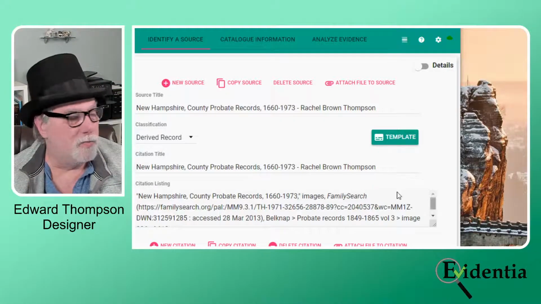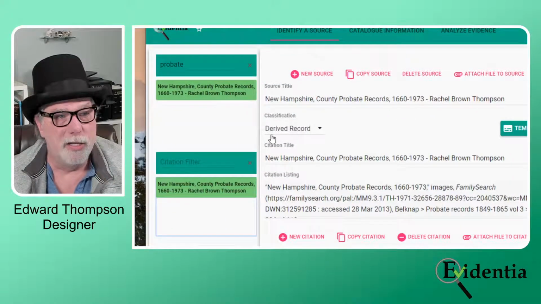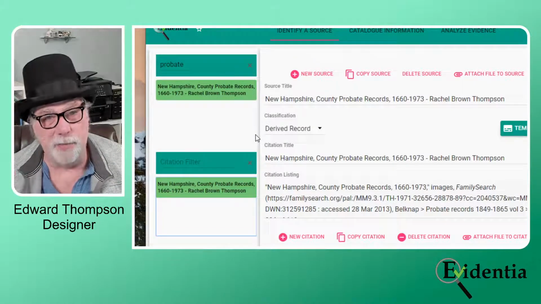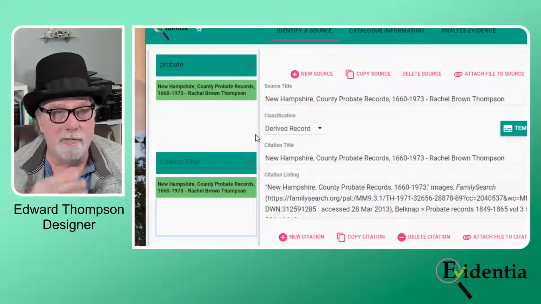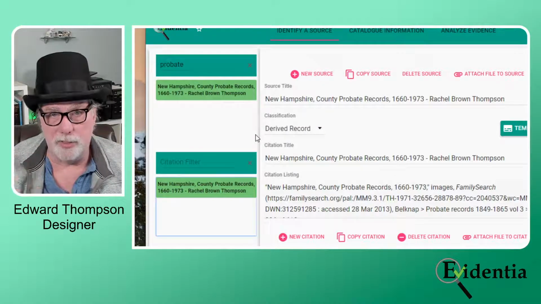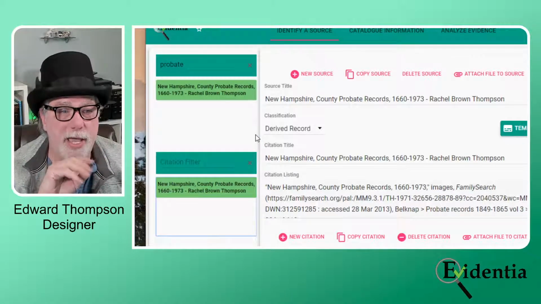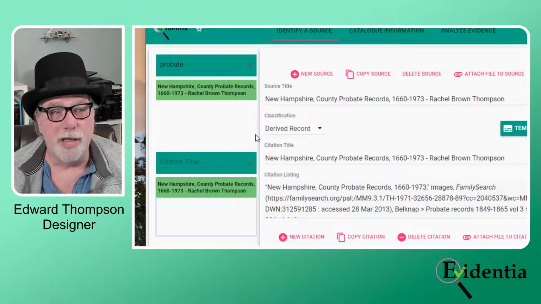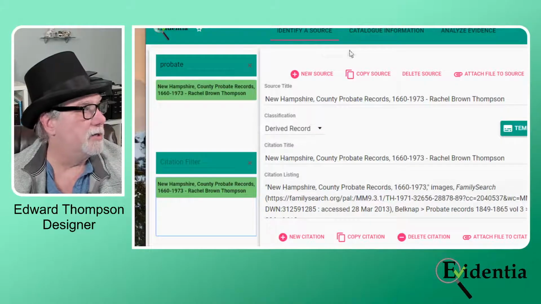Okay, so there's nothing special about this. It is a probate record that I got from Family Search, in the probate records. This is a will. There are different kinds of probate records, a lot of them listing out the various legal steps that were followed to close out the estate. This was actually a transcription of Rachel Brown's will, which I believe, and you'll see why in a moment, her son helped her with.